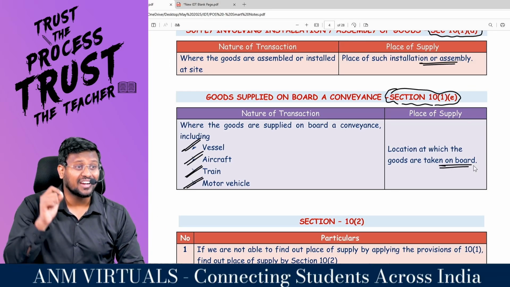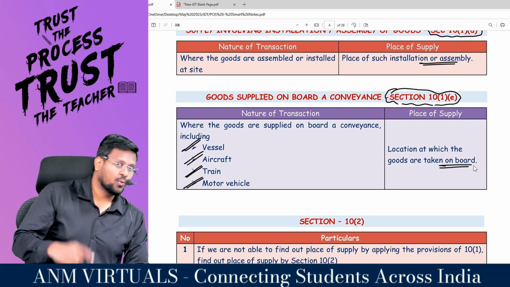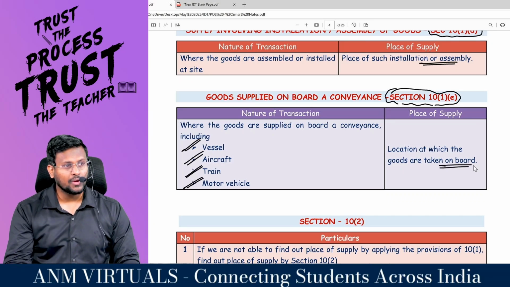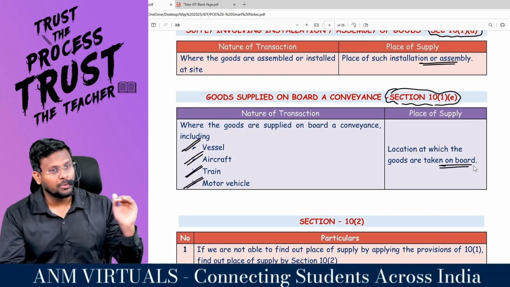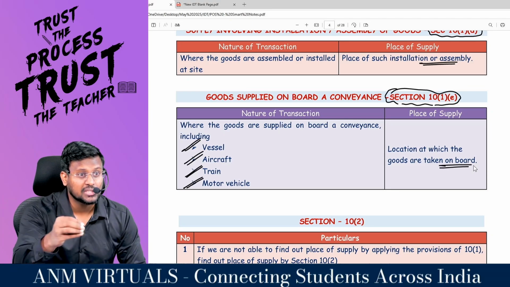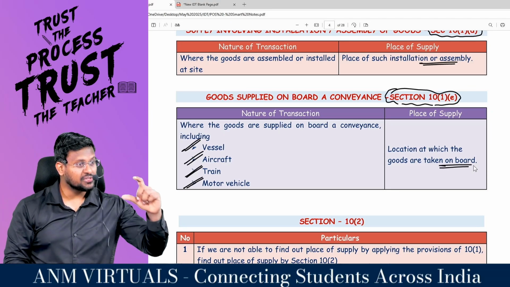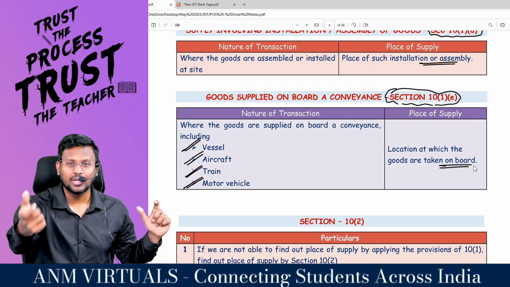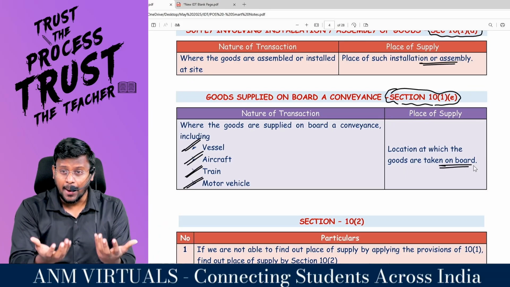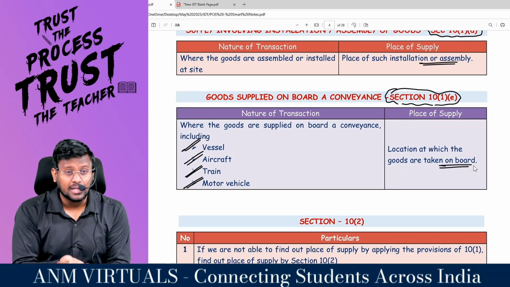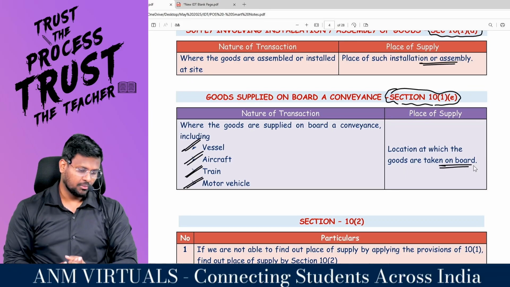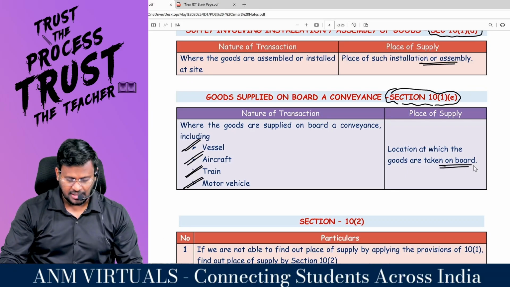Sir, the pilot can't put his head down and see where the state is. The aircraft would have started from Chennai. Sometimes it would be flying in Kerala. Hello, sir. Okay, this person has eaten this samosa in Kerala. So the consumption happened in Kerala, so revenue should go to the Kerala government. Like that, the pilot can't see. So the practically applicable place is where the goods are handed over or loaded on board the conveyance. Are you all really with me?